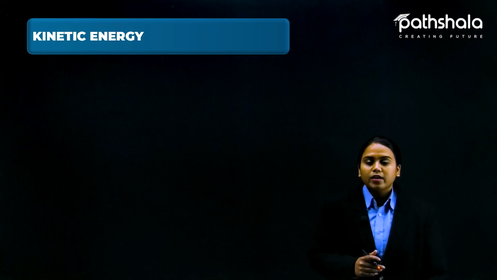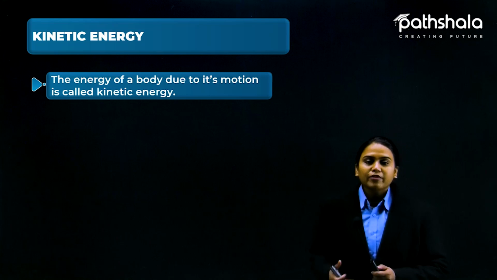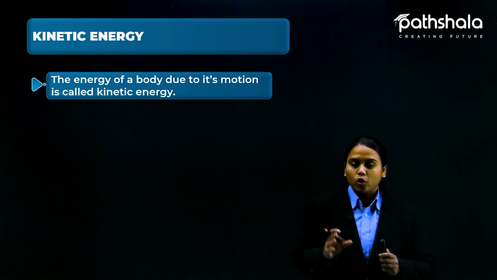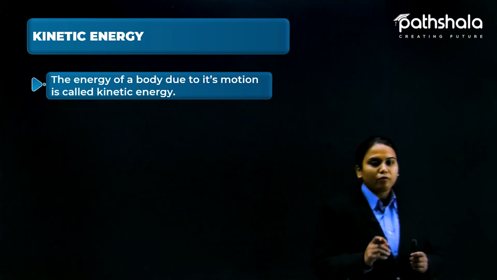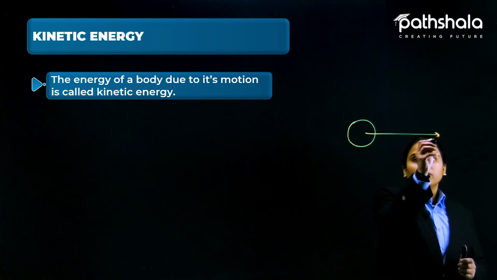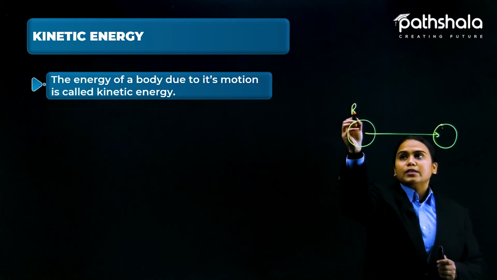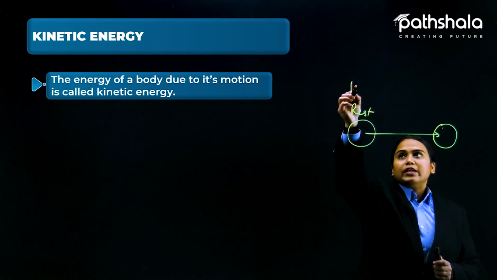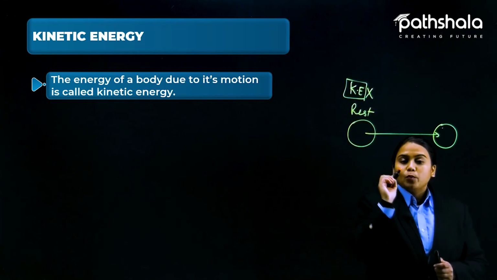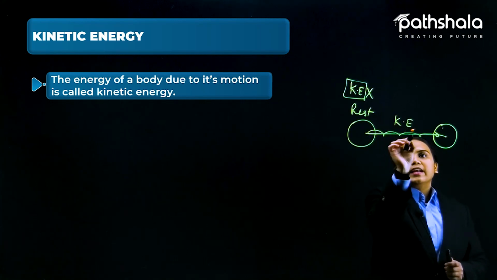Okay, so let us take first of all the kinetic part. Kinetic energy is a kind of energy in the body due to which a body starts motion. Let me give you one example. If a football is at rest and now this football is going to move from here to here, previously when it is at rest we can say that it does not have any kinetic energy. But when this ball is moving, it now has kinetic energy.